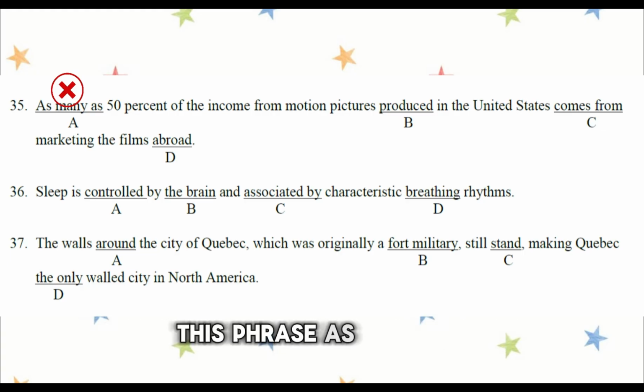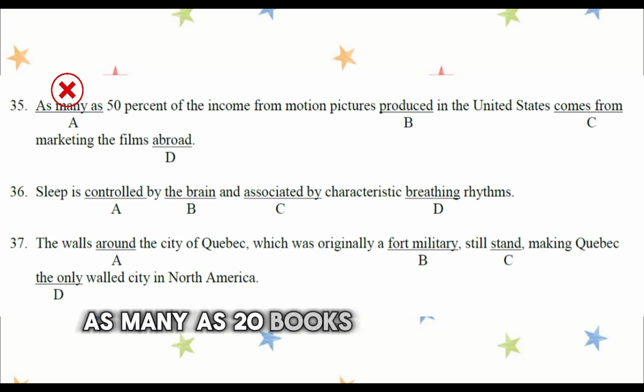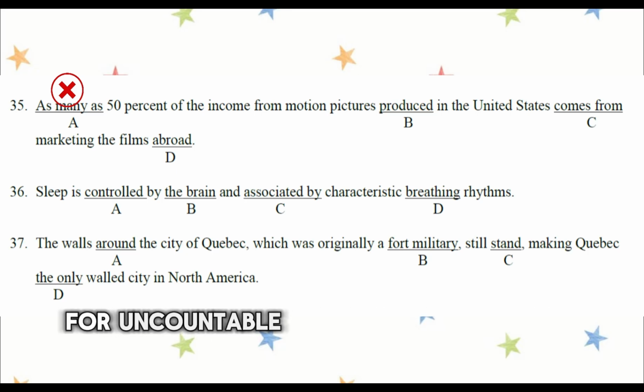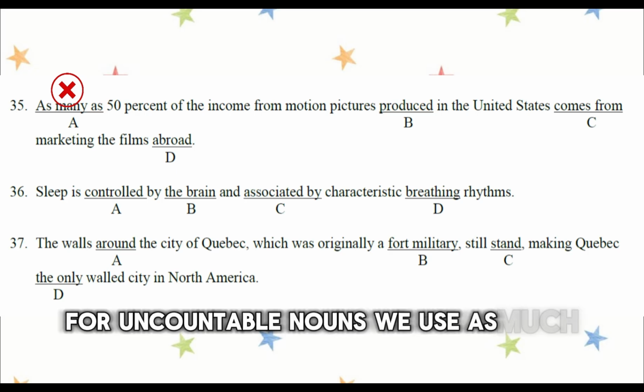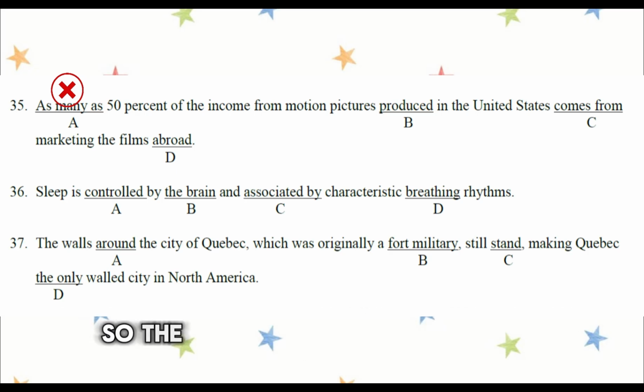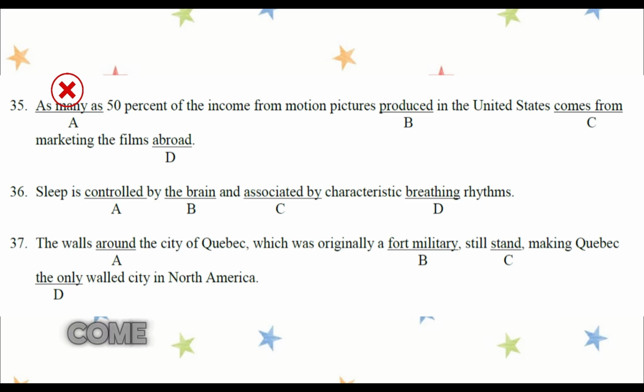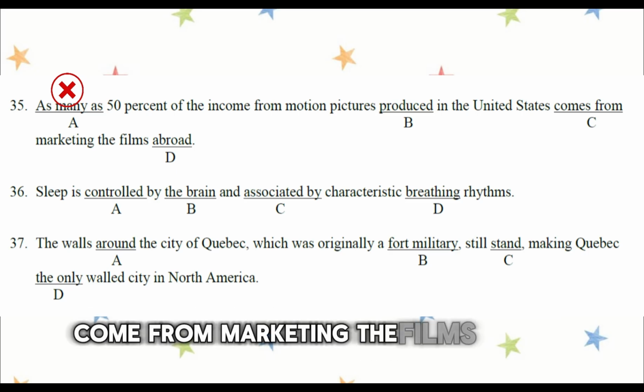This phrase, as many as, is only used with countable nouns, like as many as 100 students, as many as 20 books. But income is uncountable. For uncountable nouns, we use as much as. So the correct sentence should be, as much as 15% of the income from motion pictures comes from marketing the films abroad.